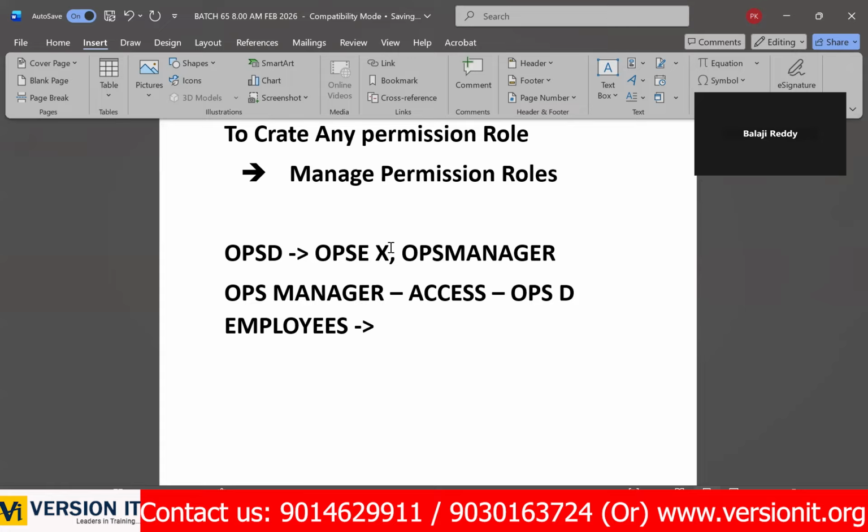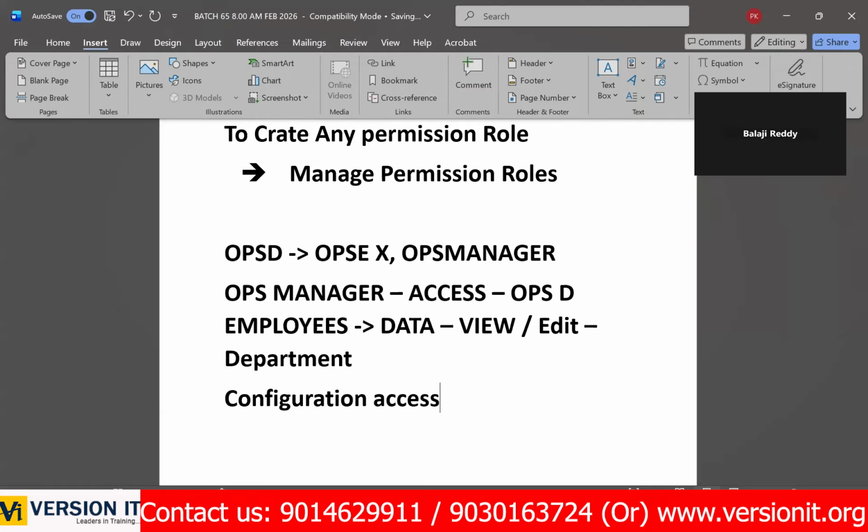That means, as an operations head, the operations manager can access all operations department employees' data. Only view, can't edit. Only he can edit his department employees. That's it. And no configuration access. How to do this?